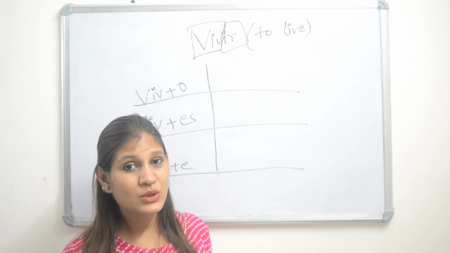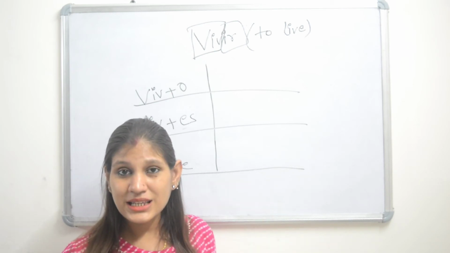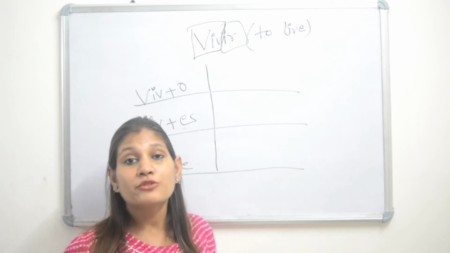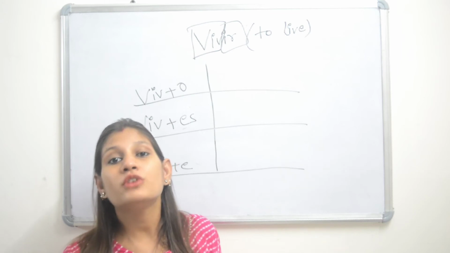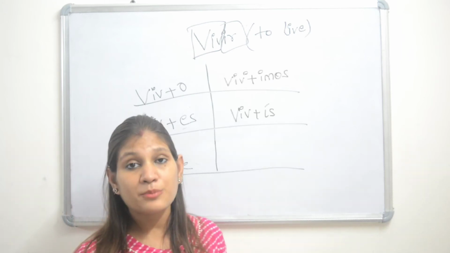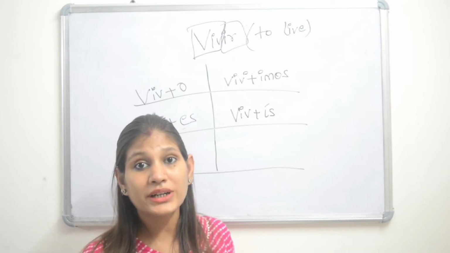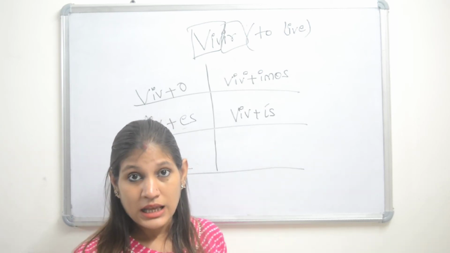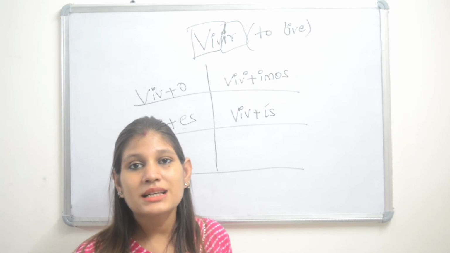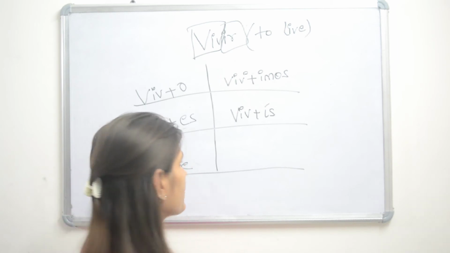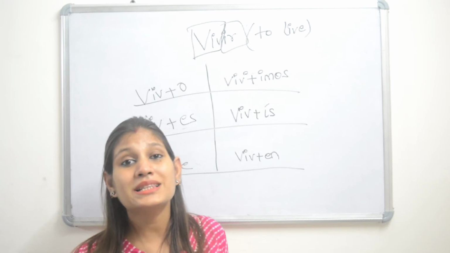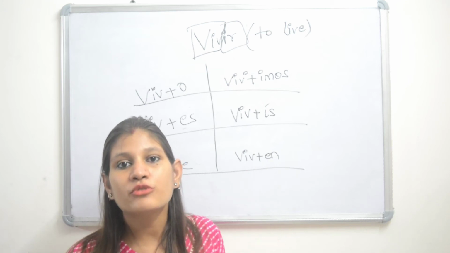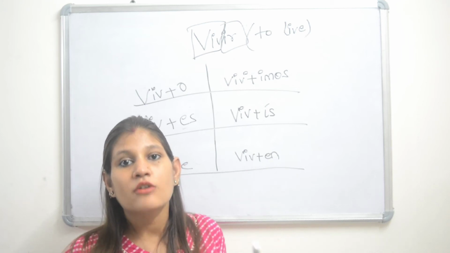So for first person singular it is vivo, for second person singular it is vives, and for the third person singular it becomes vive. Now for the first person plural it would become vivimos. For second person plural, that is the vosotros form, it would take vivís. Now for the third person plural, that is ellos, we would use viven. This is the conjugation of the regular verbs that end with IR. Vivo, vives, vive, vivimos, vivís, viven.